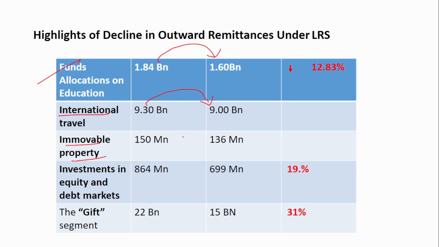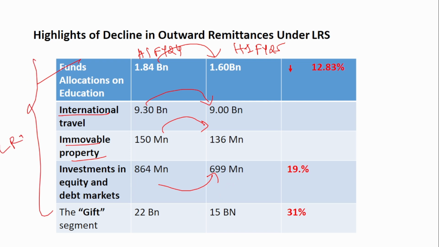That has also decreased from 150 million to 136 million. This is H1 of financial year 24 and this one is H1 of financial year 25. Investment in equity and debt market has also decreased from 864 to almost 700 million. So these are the various components of the LRS where the amount has decreased, and that is why the overall LRS has also decreased by around 15%.